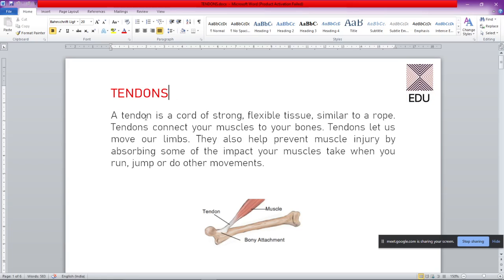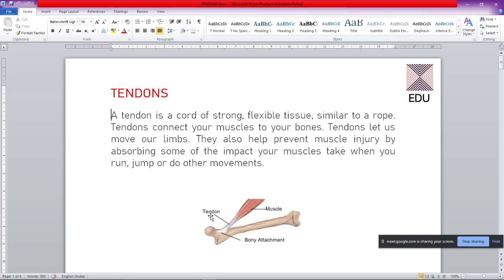So, what is a tendon? Actually, a tendon is a cord of strong, flexible tissue, which is similar to a rope, and it is connecting your muscle. You can very well see in the diagram, it is connecting a muscle to the bone. The tendons are transferring the exact force which is produced by the muscle to the bone. So this is the main function of the tendons.